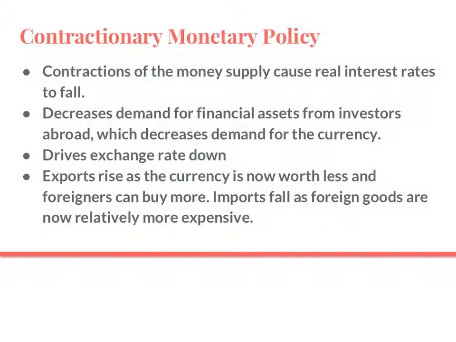Now, if we look at contractionary monetary policy, if the central bank decides to contract the money supply, that's eventually going to cause real interest rates to fall, because as the nominal interest rates fall, ceteris paribus, real interest rates will fall as well. That's because there's a decreased demand for financial assets from investors abroad, which decreases demand for the currency. So foreign investors are not going to want as many financial assets from this country, like the United States in this instance, because they're going to get less interest on what they invest in. So that's going to drive the exchange rate down graphically.